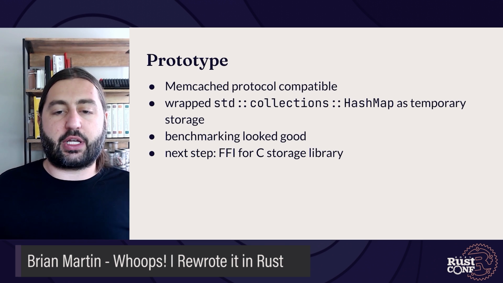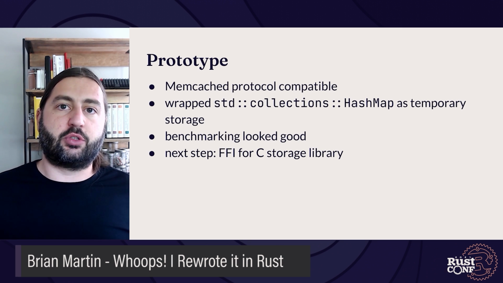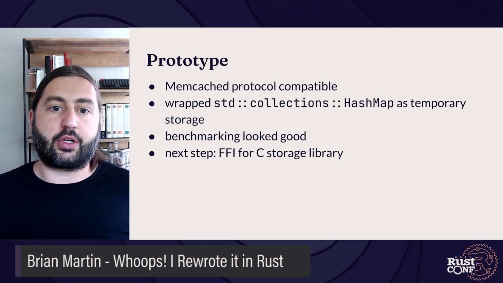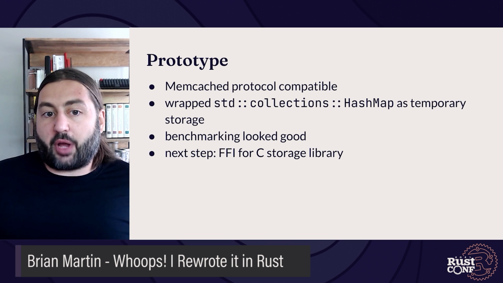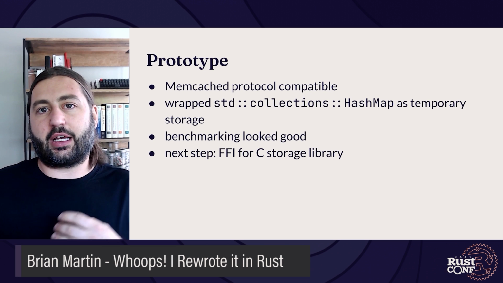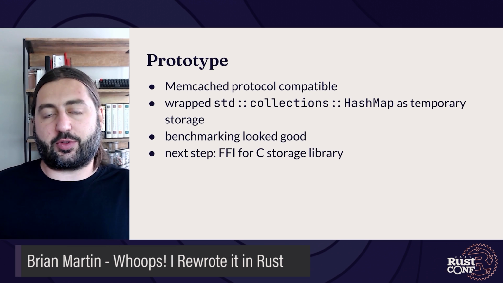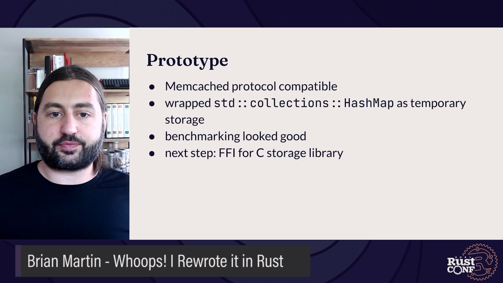So I wanted to make sure that all the buffering and parsing and response composition was really good. I did some benchmarks, and those were looking promising. So we can move on at this point to adding a FFI wrapper around the C storage library and integrating that into this new implementation.